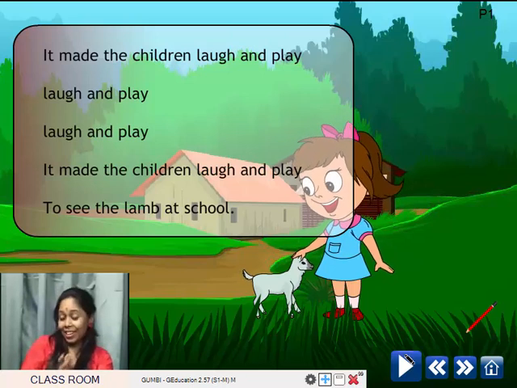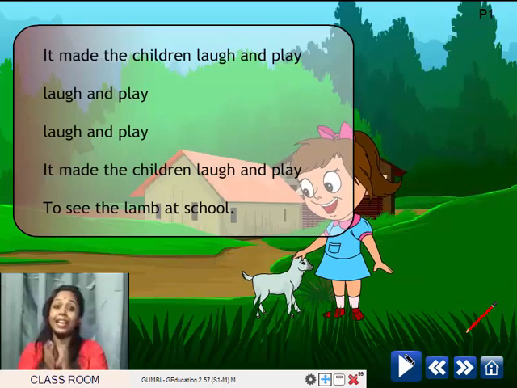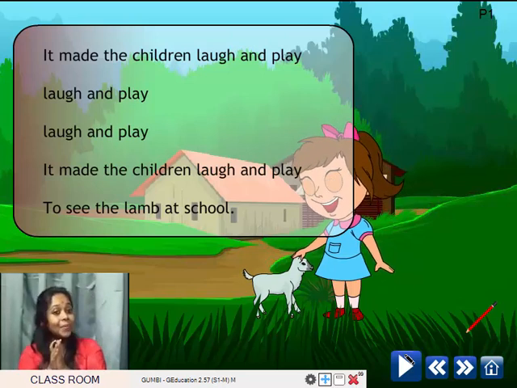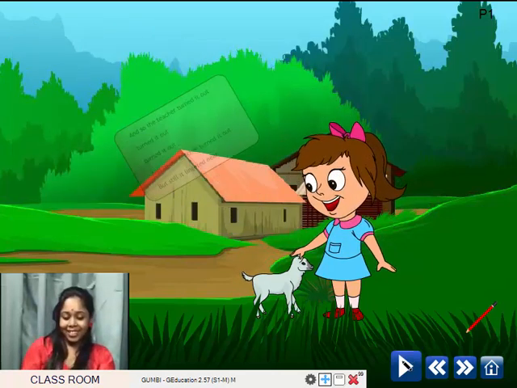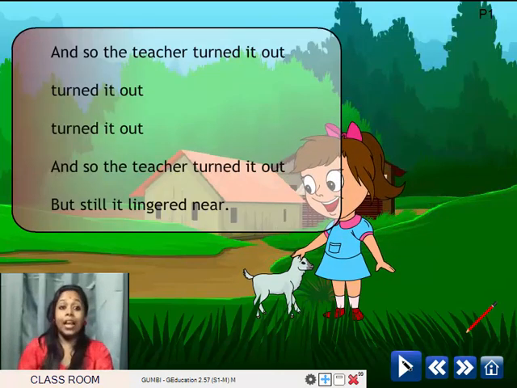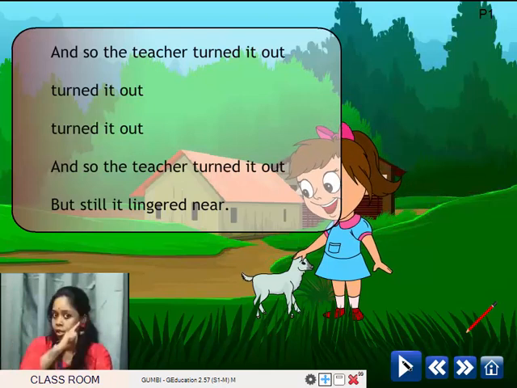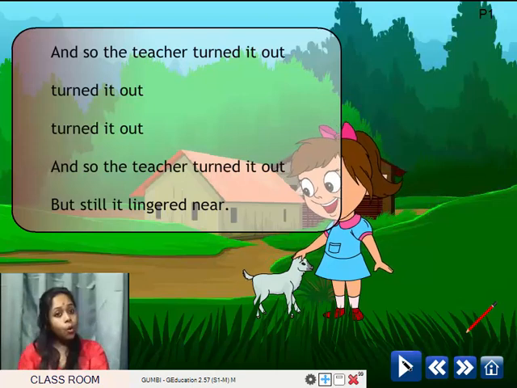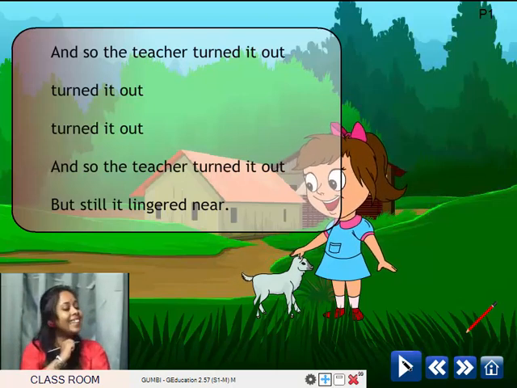It made the children laugh and play to see the lamb at school. And so the teacher turned it out, turned it out, turned it out. And so the teacher turned it out, but still it lingered near.